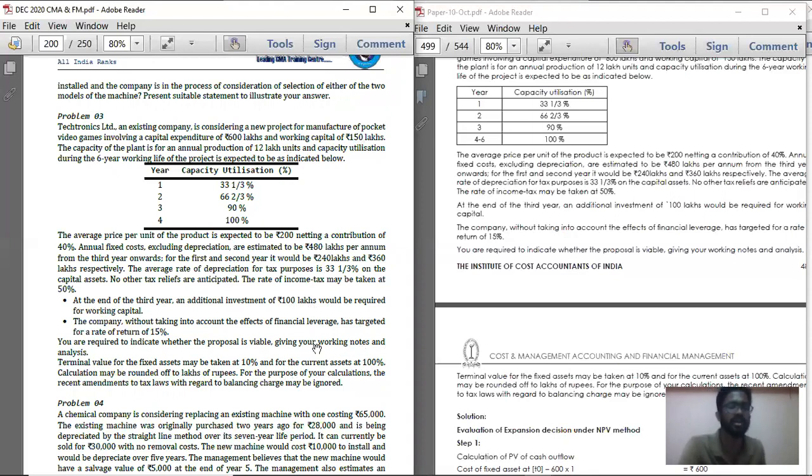At the end of year 6, that is at the end of the 6th year, you are going to take back 10%. Terminal value is 10% of the fixed asset. So 600 lakhs into 10%, that is 60 lakhs is the cash inflow. And at the end of the last year, current assets, that is working capital, 150 lakhs plus 100 lakhs, 250 lakhs is the cash inflow. Calculation may be rounded off to lakhs of rupees. The recent amendments to tax laws with regard to the balancing charges may be ignored.